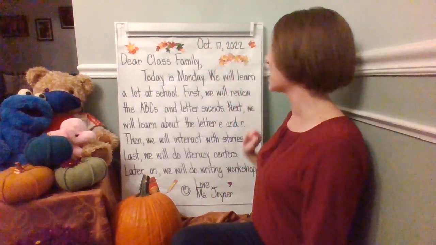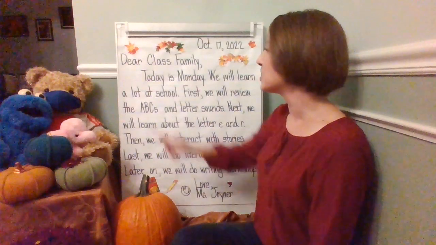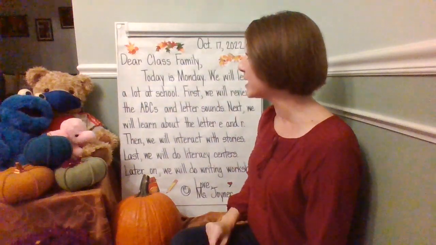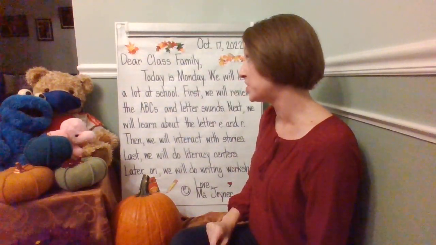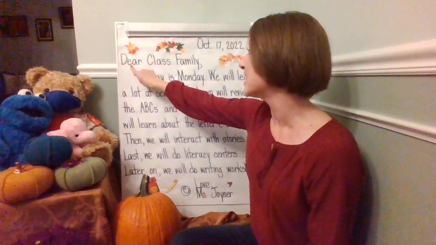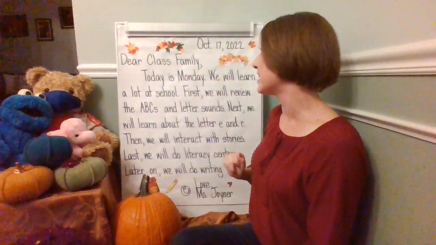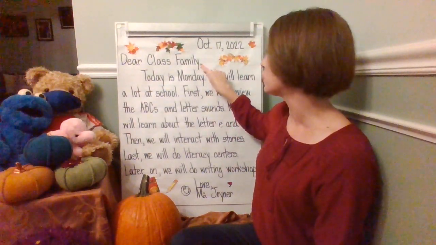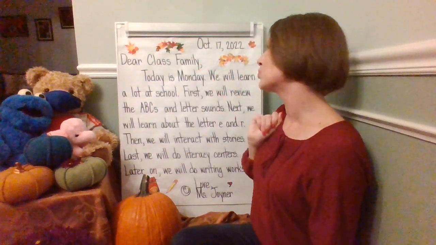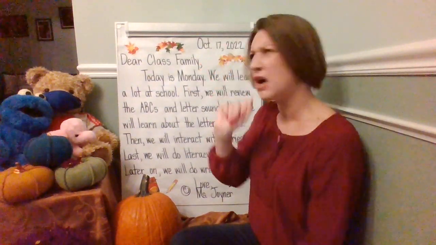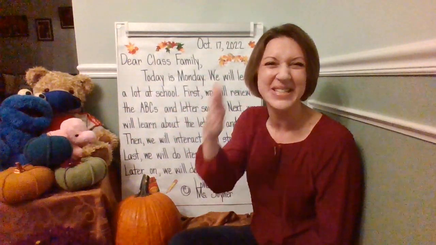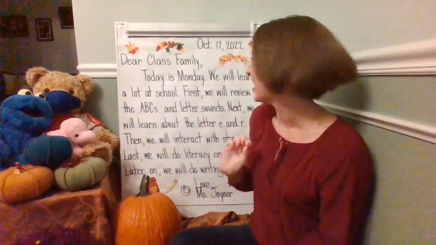October 17th, 2022. After the date, look at the greeting. I noticed it starts with the word dear. Good writers write letters to people starting with the word dear and a capital D, like D, dog, D. Let's go ahead and reread the greeting. Dear class family. After the greeting, I noticed a special punctuation mark. It starts on the line and curves. What is that called? Do you know? It is a comma. If you remember that, kiss your brain. Kiss your hand, stick it on your head.